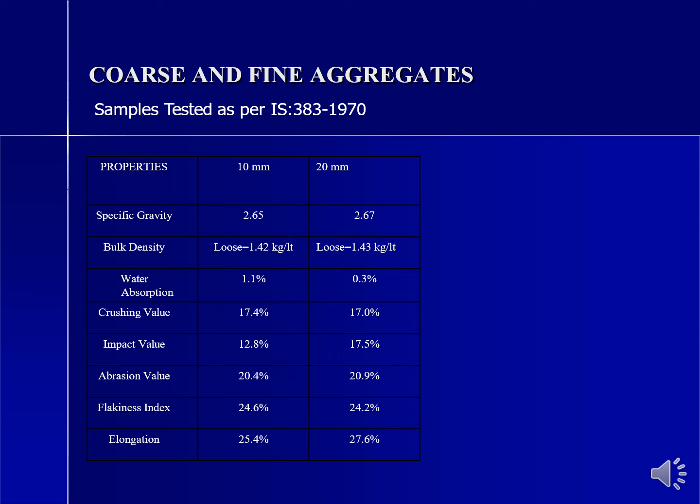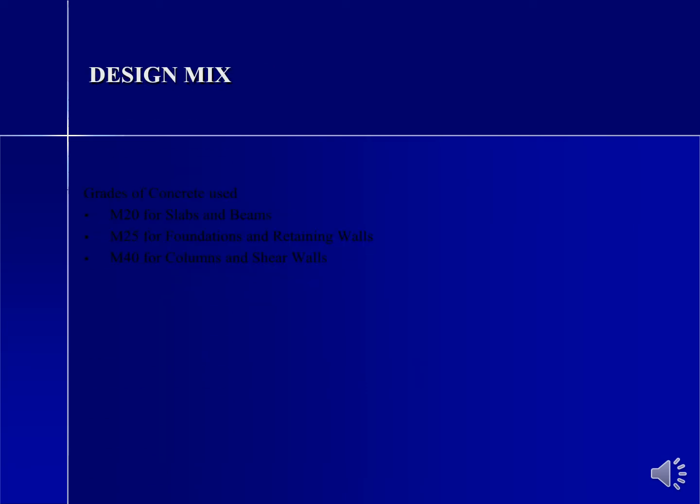Abrasion value is 20.4, and for 20 mm is 20.9. Flakiness is 24.6 for 10 mm, 24.2 for 20 mm. Elongation is 24.4 percent for 10 mm, 27.6 percent for 20 mm. All these tests were carried out as per IS 383. Fineness modulus 2.73, silt content is 1.5. These are all the field results. Design mix.